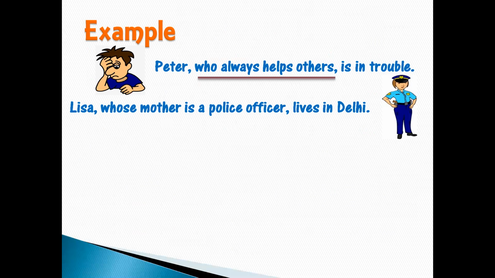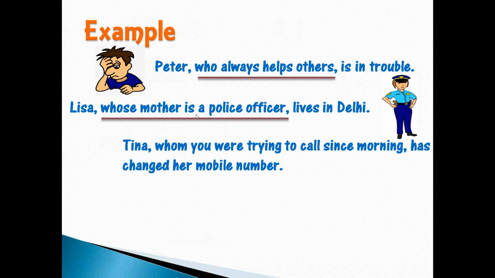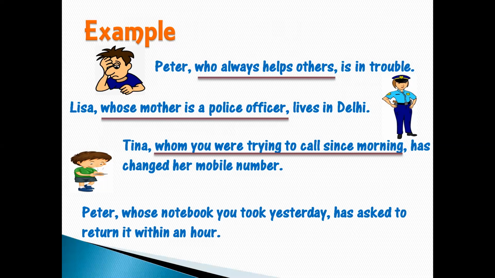Lisa, whose mother is a police officer, lives in Delhi. Here, whose mother is a police officer. This group of words is actually telling us more about Lisa. That is why this part is a relative clause and it contains a noun, a subject and a verb combination: mother and verb is. Tina, whom you were trying to call since morning, has changed her mobile number. Again here, whom you were trying to call since morning is a clause and it is an adjective clause.